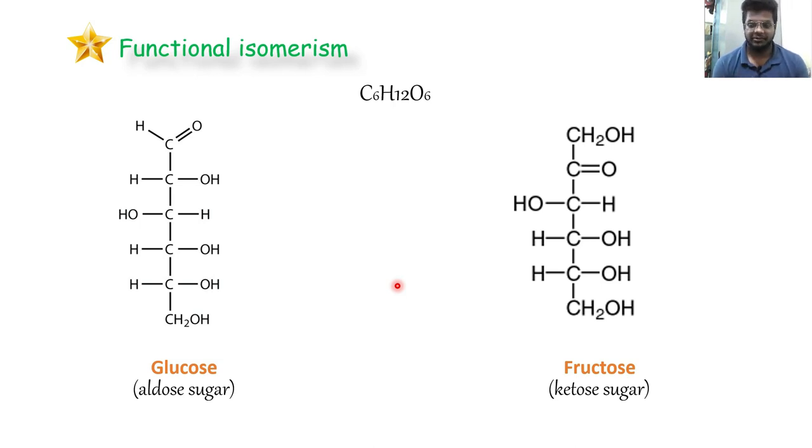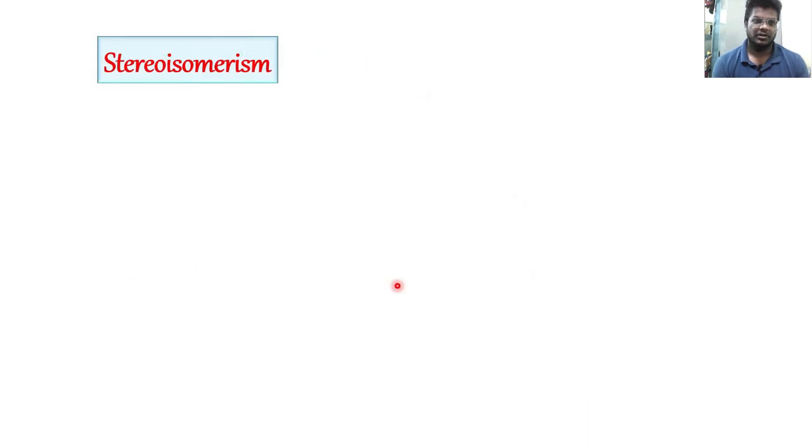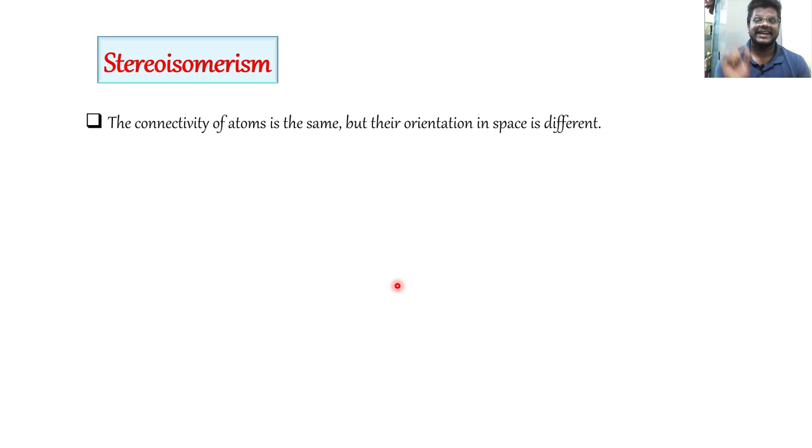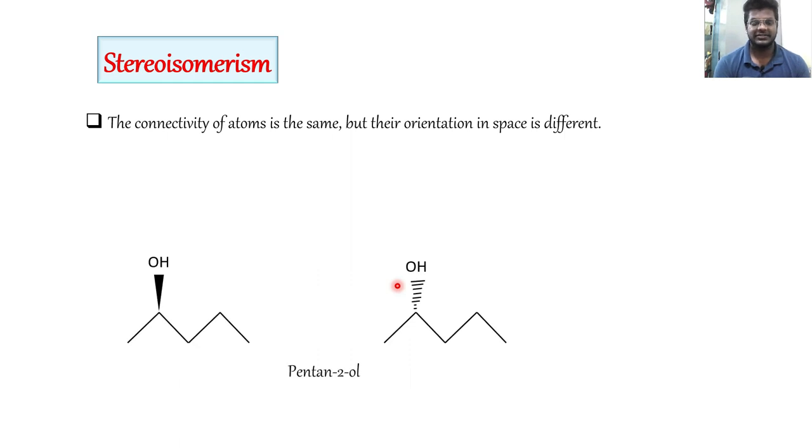Let's now proceed towards stereoisomers. Now what do we remember about stereoisomerism? What had we discussed? That here the connectivity of the atoms is the same, but their orientation in space is different. Suppose we have these two structures. Now they both have the same number of atoms. Agree? They both have the same connections also this time. Here also there is a pentane, here also there is a pentane. Here also the OH is at the second position, the same here at the second position. That's why they both have the same name also. They both are pentan-2-ol.